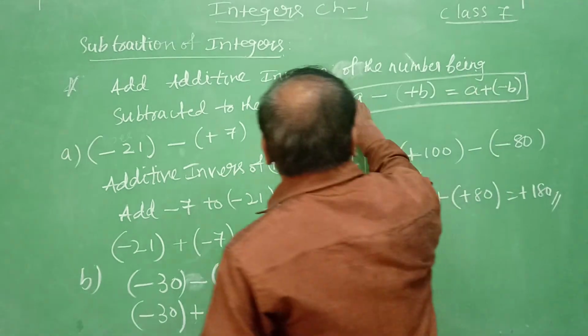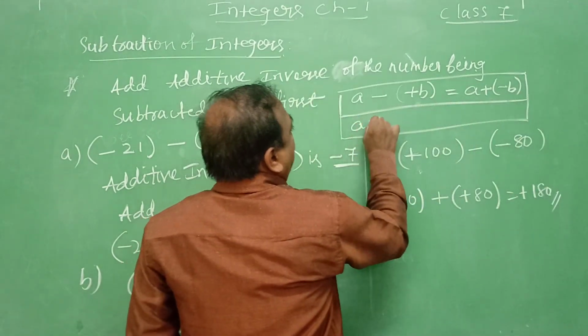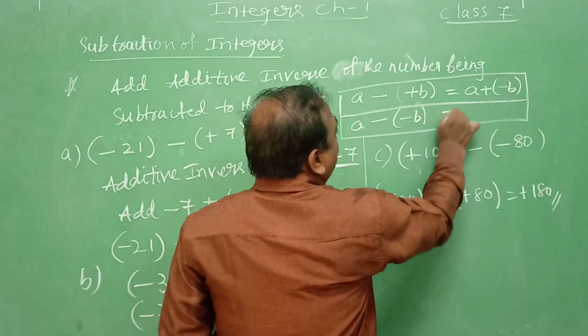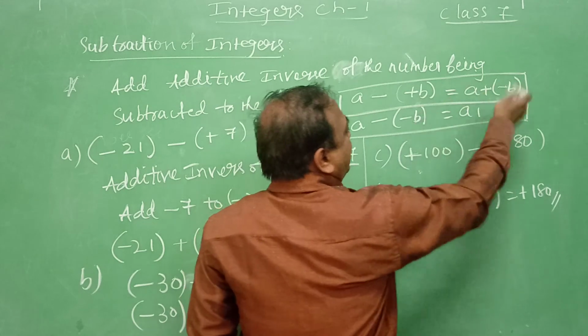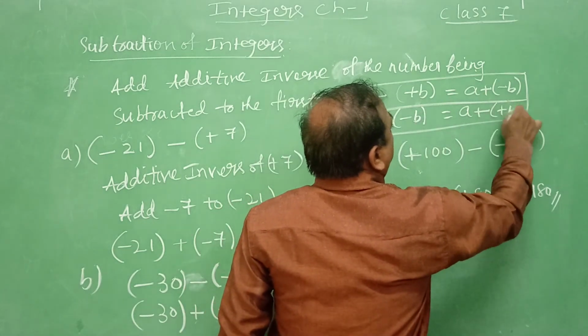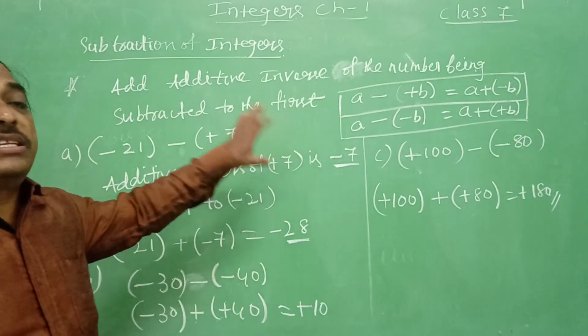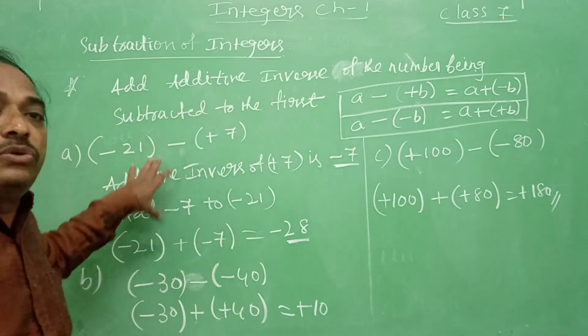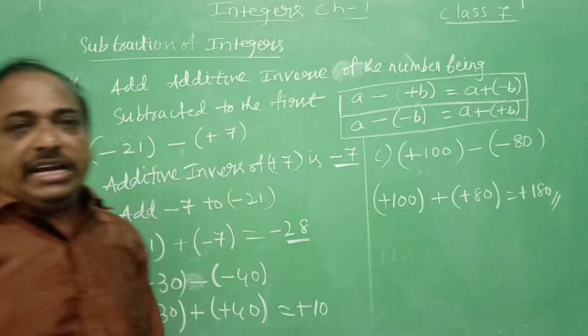Here one more thing you can write about additive inverse. If you subtract a minus of minus b, then the additive inverse of minus b is plus b, so a plus of plus b. By using additive inverse we do the subtraction of integers in this way.